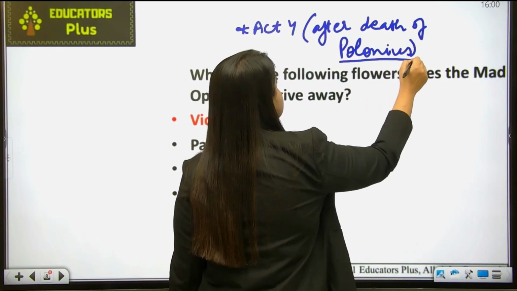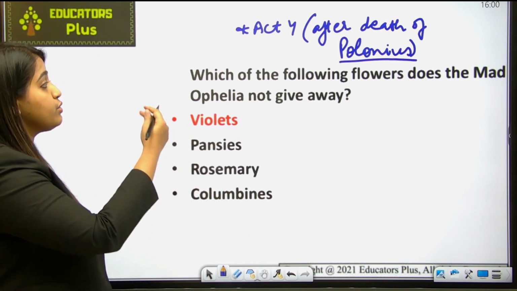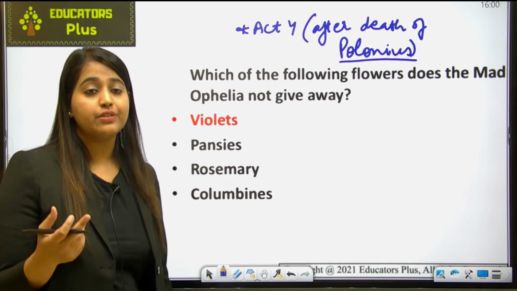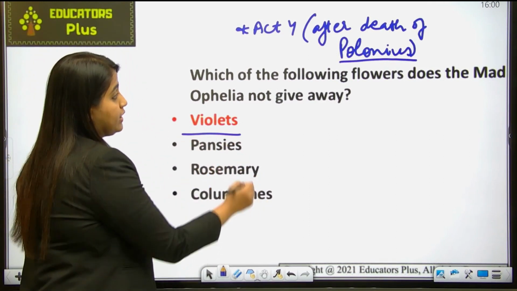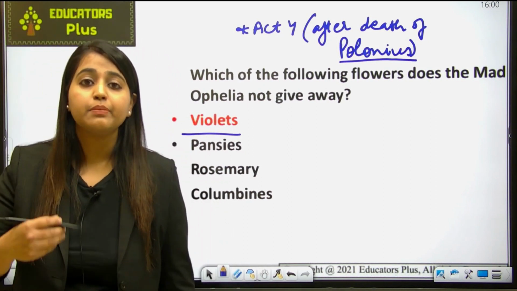Okay, so Polonius is the father of Ophelia, and after his death, she started to offer flowers. Which were the flowers? The flowers were violets. Okay, these were the violet flowers. Also remember her lover, Hamlet.